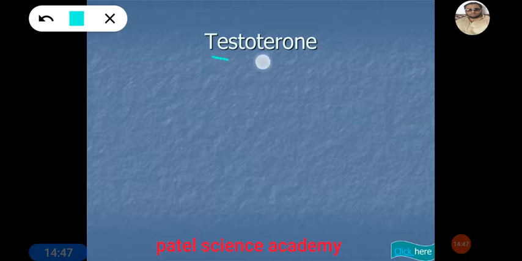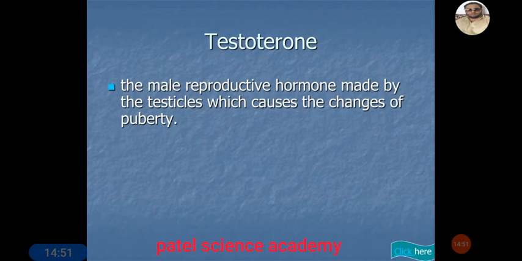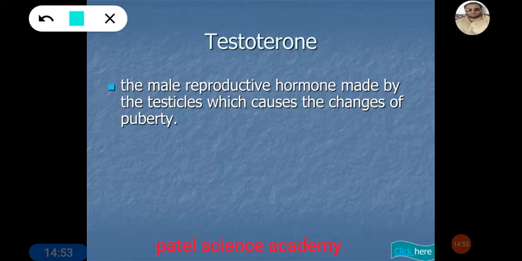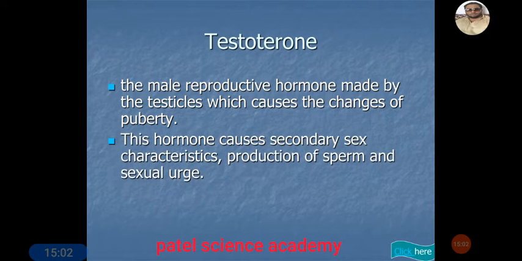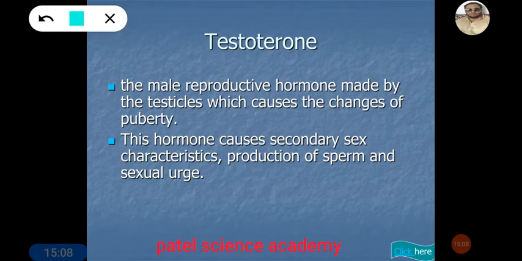Then about the hormone testosterone. Dear students, testosterone is the male reproductive hormone made by the testicles or testes, which causes the change in the puberty stage of the male life. This hormone causes the secondary sexual characteristics, the production of the sperm and the sexual urges.